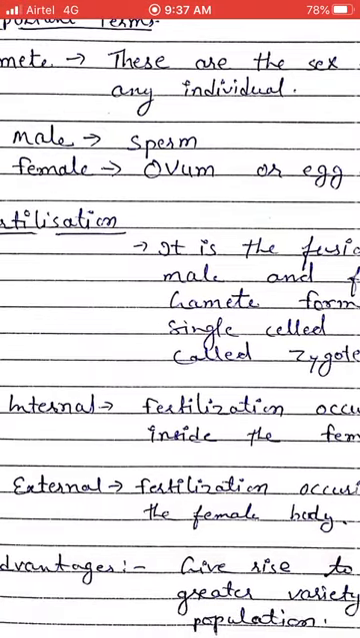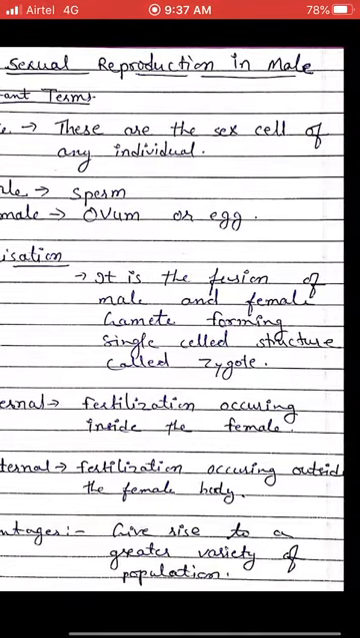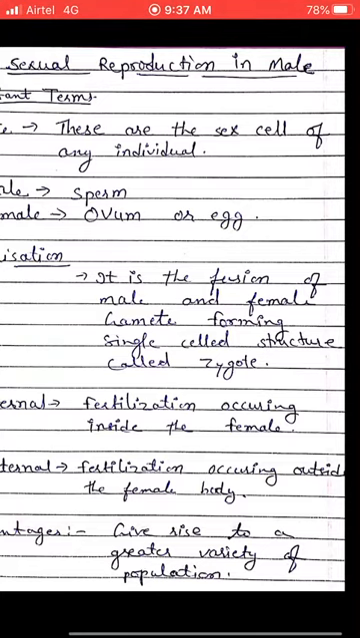Now fertilization is of two types, internal and external. Always keep this in mind. Fertilization is of two types, internal and external. Internal fertilization occurs inside the female. When fertilization takes place inside the female body, this process is known as internal fertilization. It means the fusion of male and female gametes happens inside the female body. That sort of fertilization is considered internal fertilization.